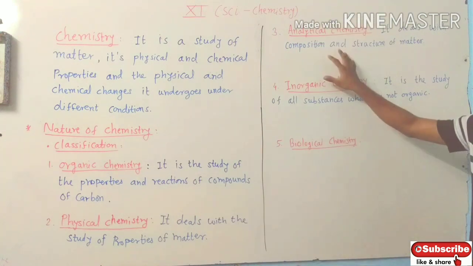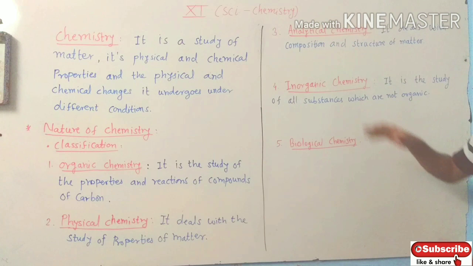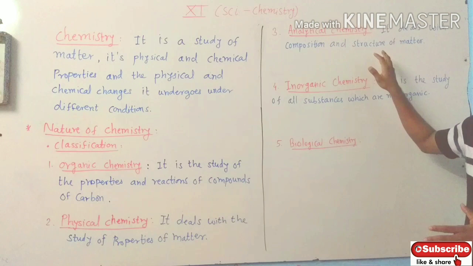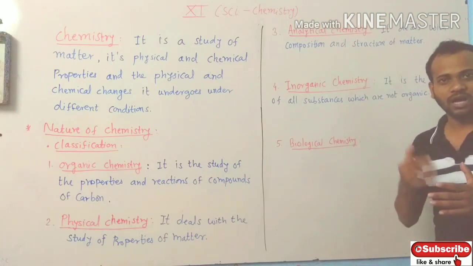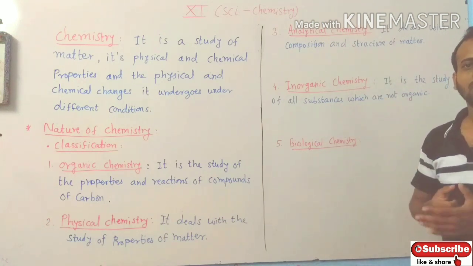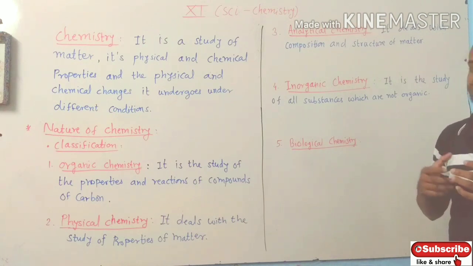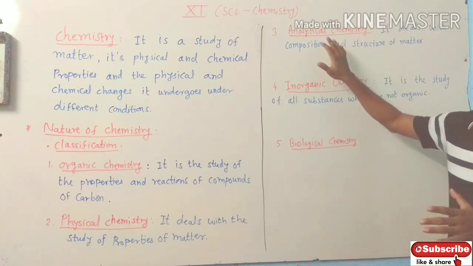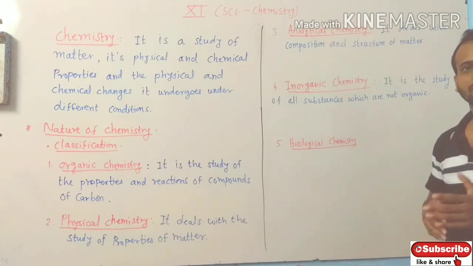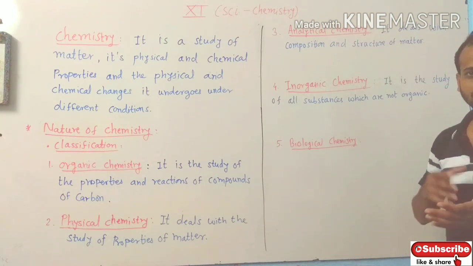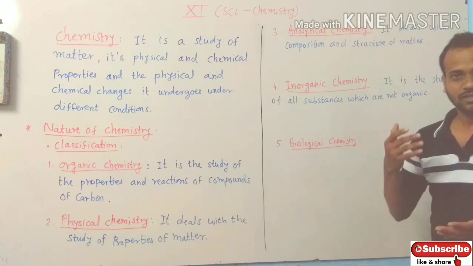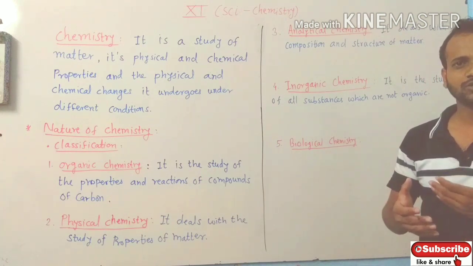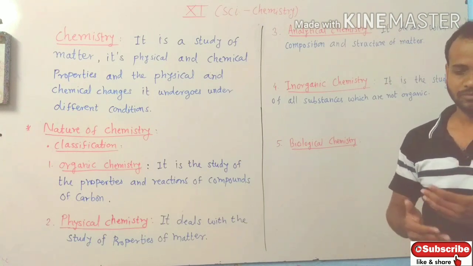Our next branch is analytical chemistry. Analytical chemistry deals with the study of composition and structure of matter: how different elements or compounds are made or formed. For example, stainless steel is made from iron, chromium and carbon in different ratios.